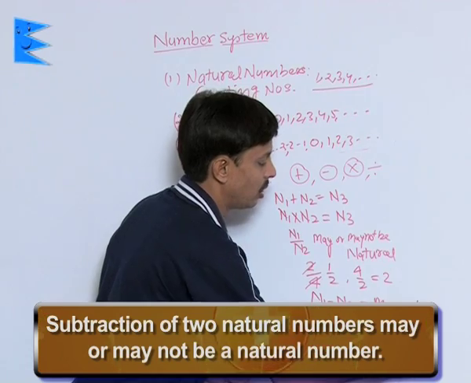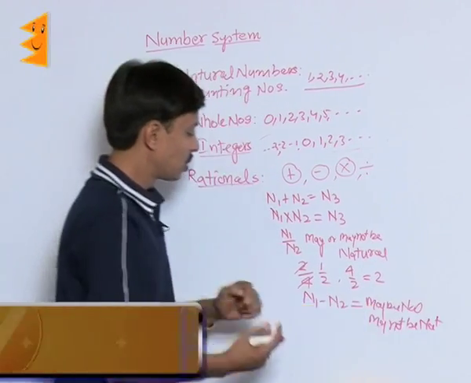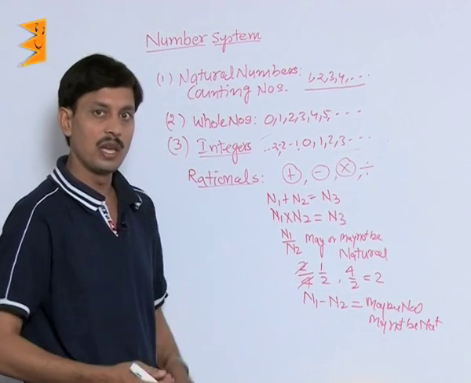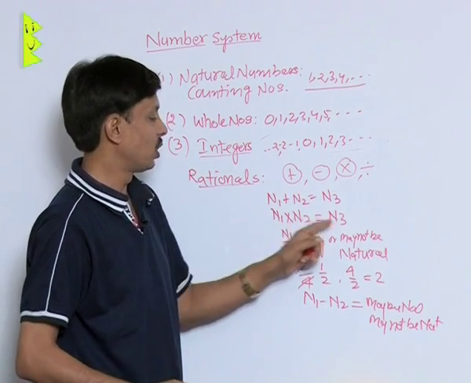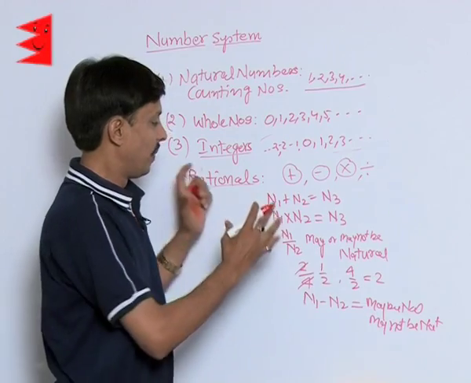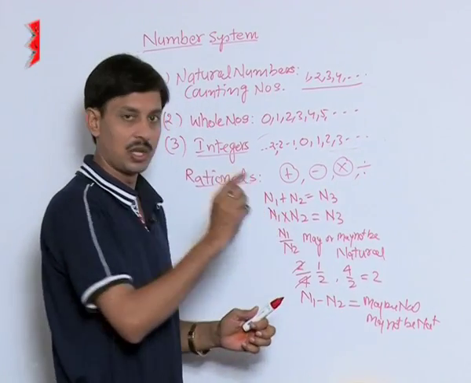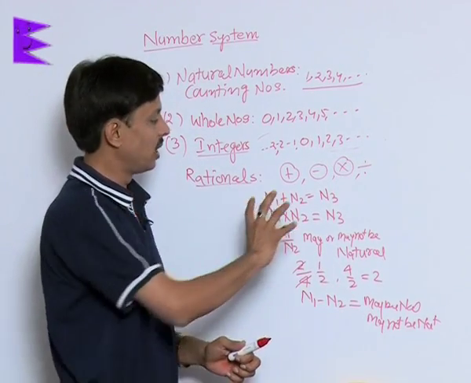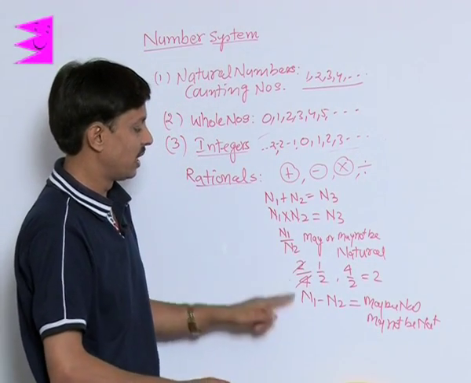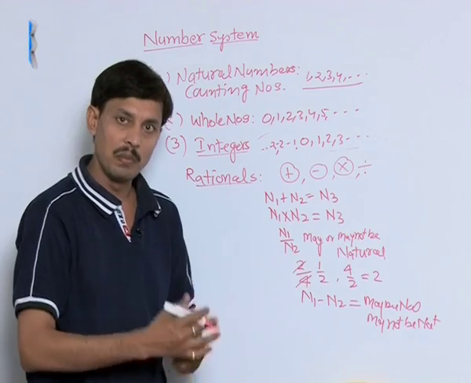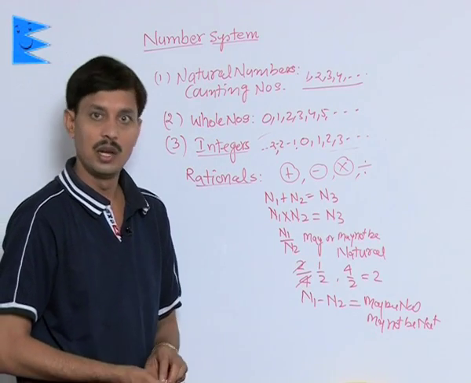Ultimately, the sum of two naturals is always natural and the multiplication of two naturals is always natural. That's why addition and multiplication of natural numbers have the closed property, whereas division and subtraction may or may not give a natural number.